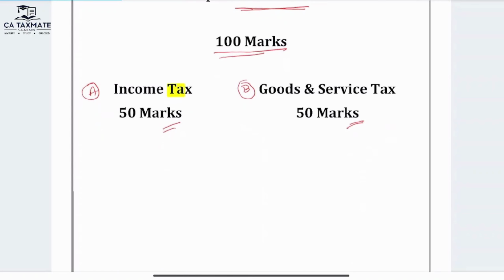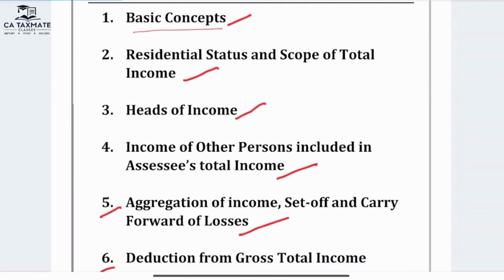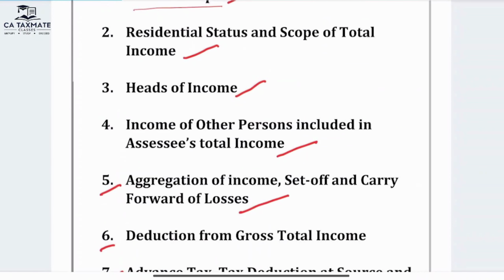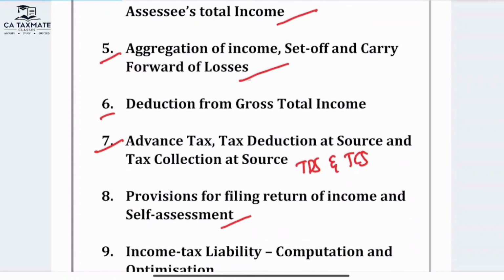And the Institute has designed income tax in 9 chapters. First one is basic concepts. Second chapter is residential status and scope of total income. Third chapter is heads of income. Fourth chapter, income of other person included in assessee's total income. Fifth chapter, aggregation of income, set off and carry forward, commonly known as clubbing of income.